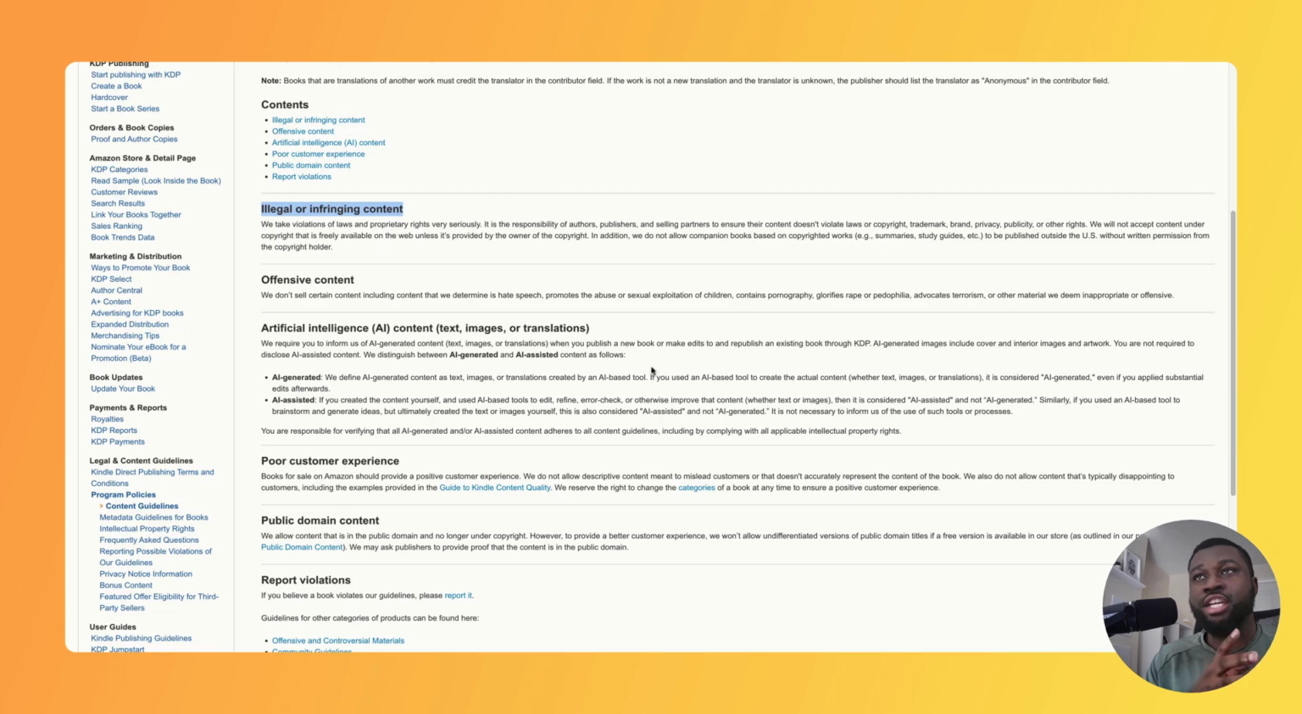So they make the distinction between AI generated and AI assisted. Basically, AI generated is text, images, or translations created by an AI based tool. And then AI assisted is where you create the content yourself and you use an AI tool to just edit, refine, error check, or improve that content. So that's the difference between the two. But Amazon clearly does allow AI content. However, it is your responsibility to verify the AI generated or AI assisted content that you have created. If it's AI generated, then you need to make sure that you are disclosing that when uploading a book.